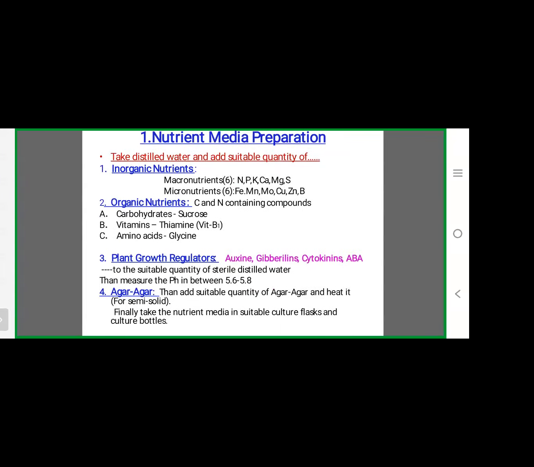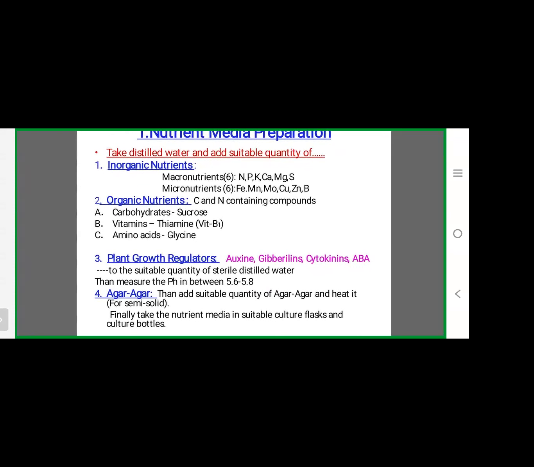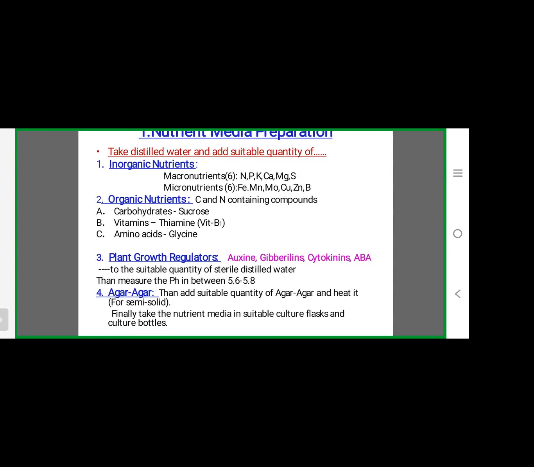Take double sterilized distilled water and add suitable quantities of the following substances. The first substance is inorganic nutrients. Inorganic nutrients include macronutrients and micronutrients. Then organic nutrients: carbohydrate like sugar, vitamins like thiamine, then amino acids like glycine. All these are organic nutrients.